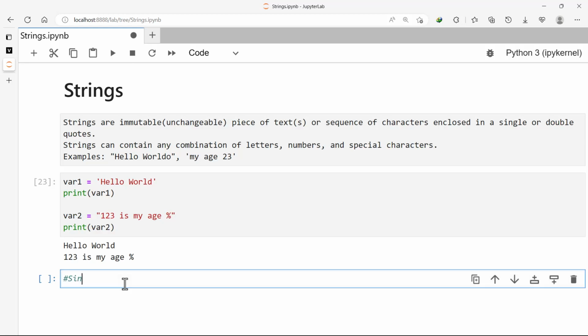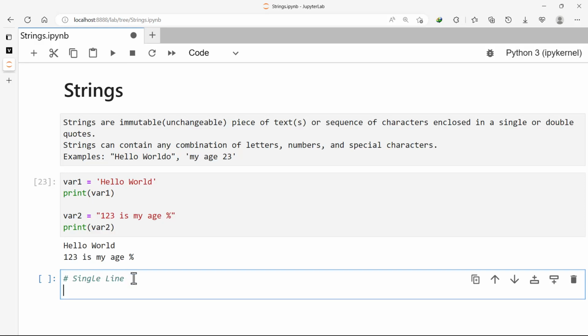So I can do this single line, and what I am doing now is called a comment. In Python, anything that starts with a hash symbol is called a comment. We don't have anything that we use to terminate it, as can be seen in other languages. So any line that you start with a hash, Python sees it as a comment. We will learn about comments very soon, and it will not print it. Python will not take that line into consideration. So this is how we can declare a single line string variable.